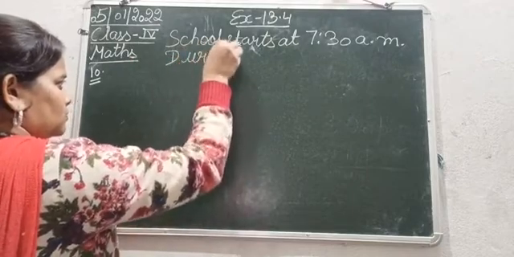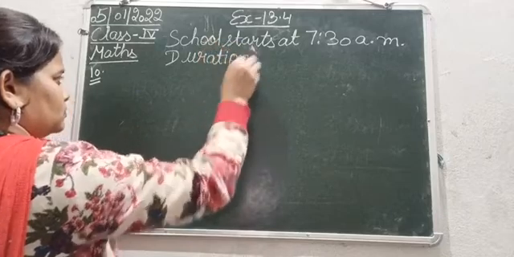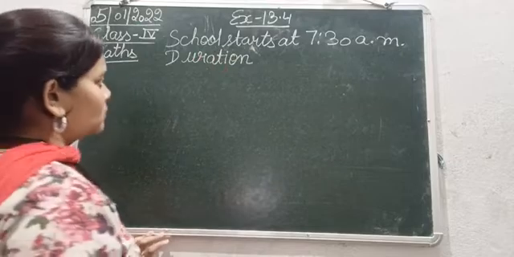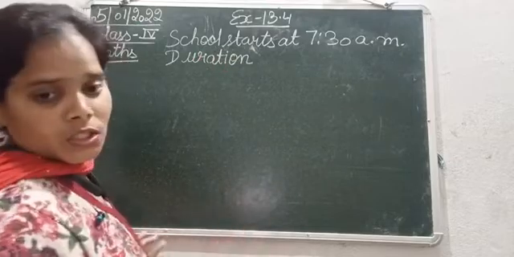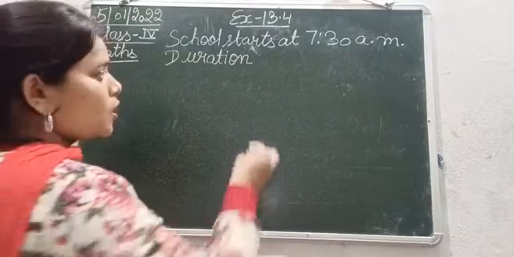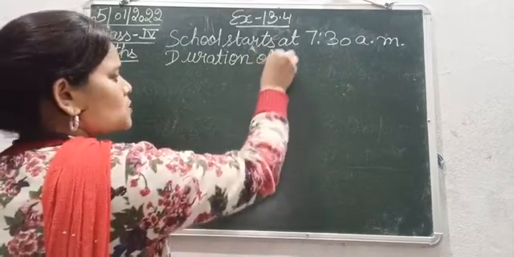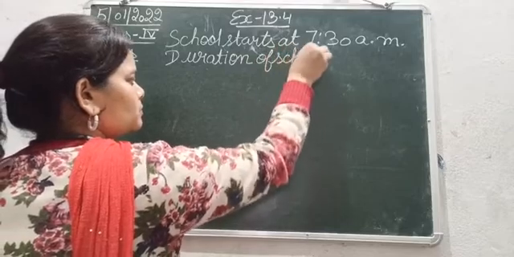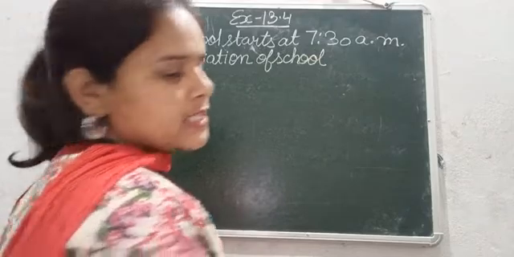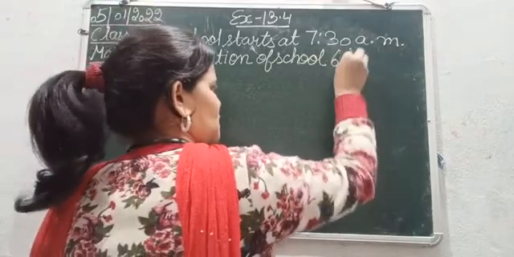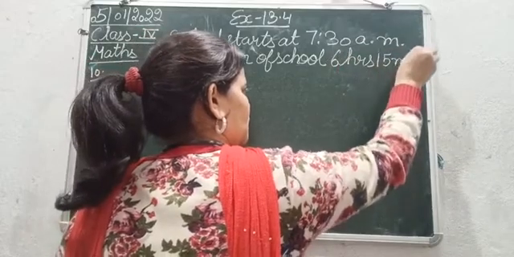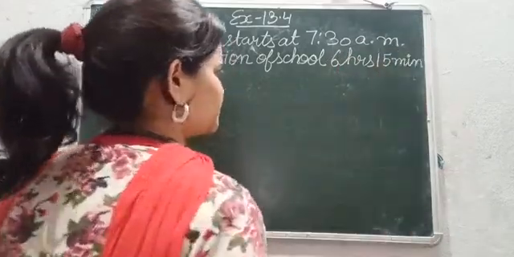Duration of school, that is 6 hours 15 minutes.